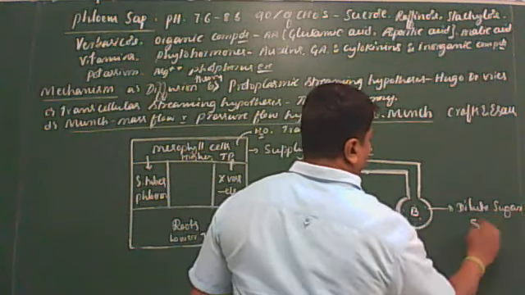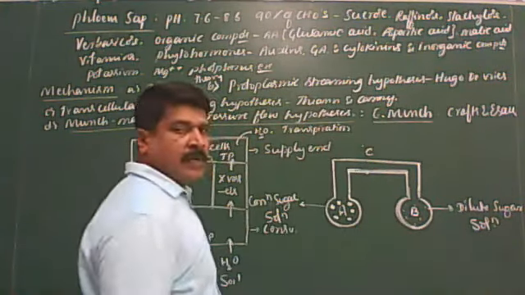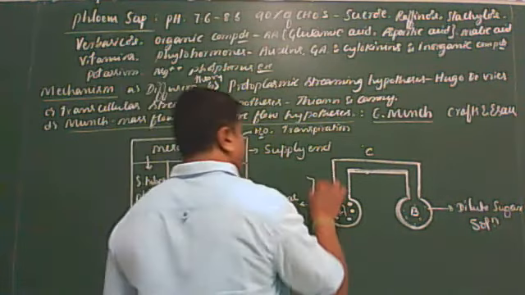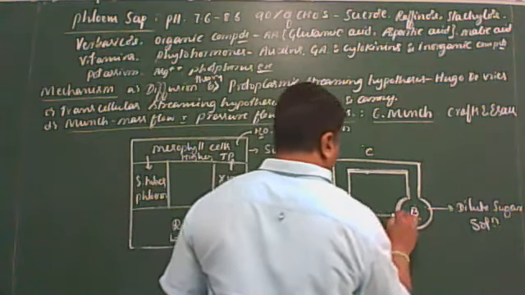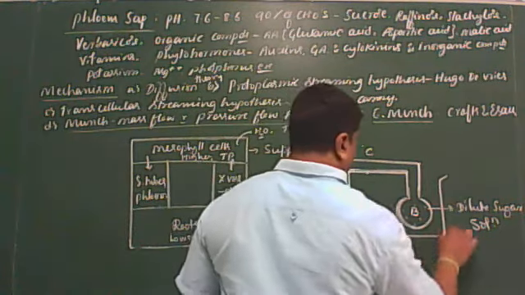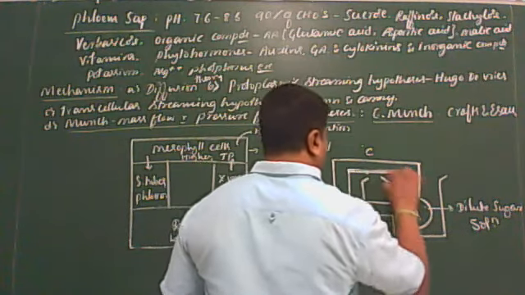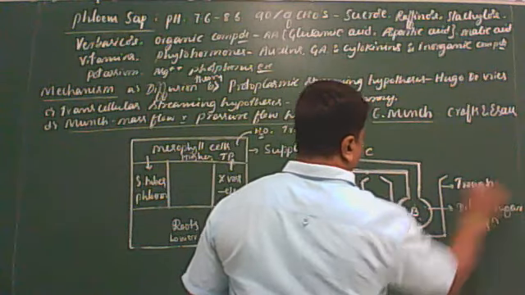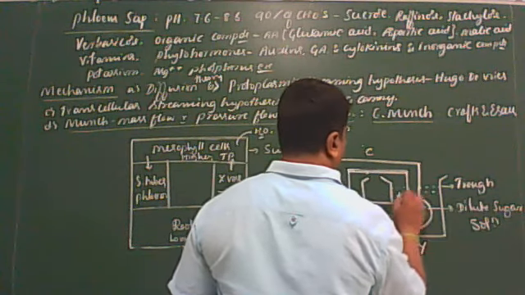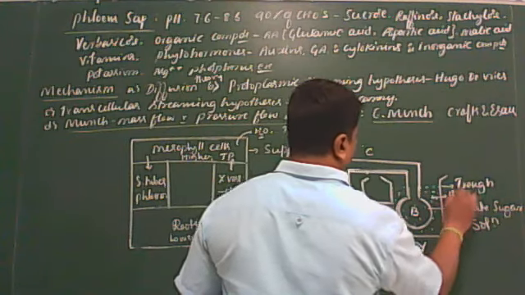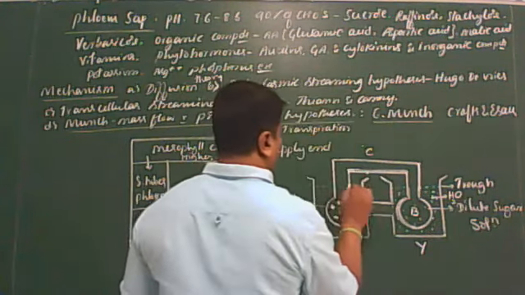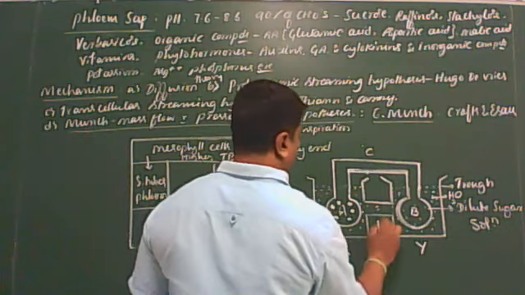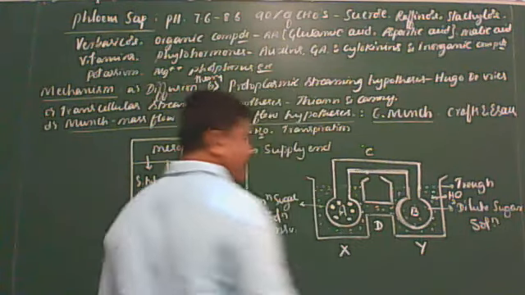Now, the interconnected osmometers are kept in X and Y troughs containing water, which themselves are connected by another tube called D. This is the X trough, this is the Y trough.